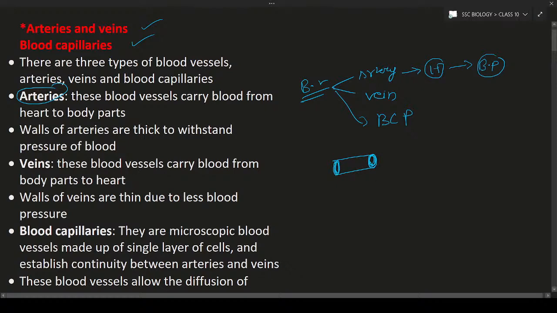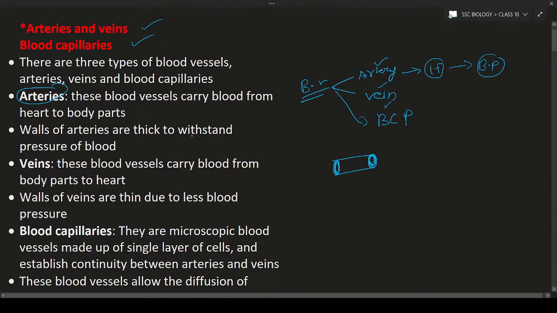In the same way, among blood vessels, some are thin, some are thick. If you compare arteries, veins and blood capillaries, the thickest wall is present in the arteries. Why are the walls of the arteries thick?